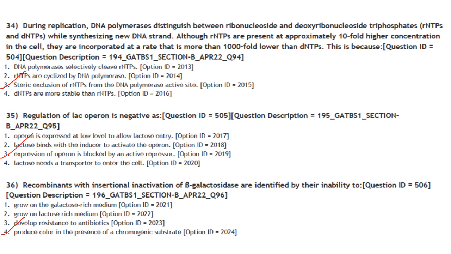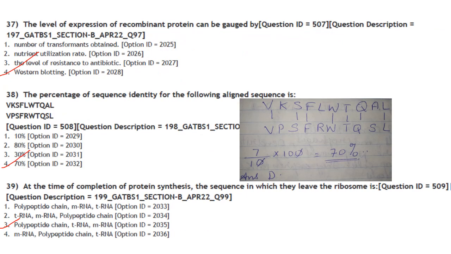So recombinants with insertional inactivation of beta-galactosidase are identified by their ability to produce color in the presence of a chromogenic substrate. Answer is option 4.